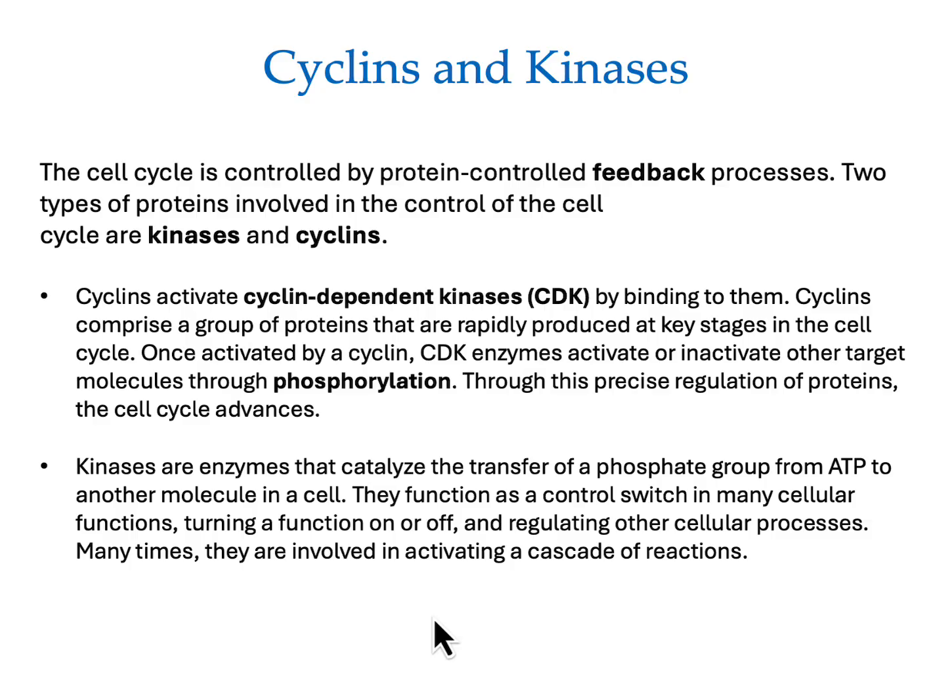And that attachment of that phosphate group can turn a switch on or off by making a shape change happen. Maybe it's turning the switch on or off on another enzyme that now has a different shape, and now it cannot attach to the reactants that it needs to have a certain outcome.